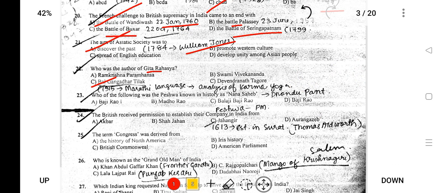Next, who of the following persons was known as Nana Sahib? Nana Sahib was Balaji Bajirao, and his real name was Dhondu Pant.